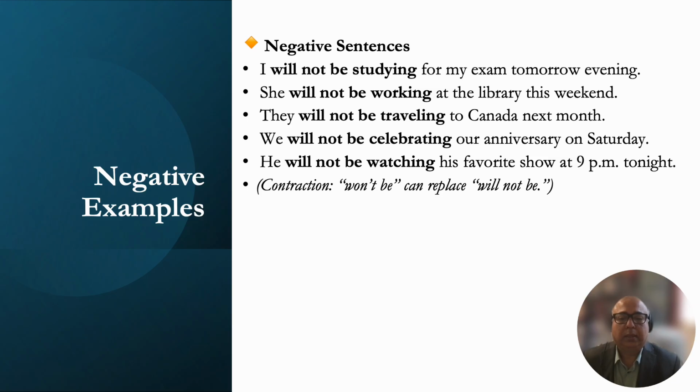Now, just so you know, in speech, when people speak English, they usually contract. So, will not be, I will not be studying. Know that when people speak, they contract, they say won't. Will not becomes won't. So rather than saying I will not be studying for my exam tomorrow evening, you probably write that way, but when you speak, you say I won't be studying. She won't be working. Won't means will not.